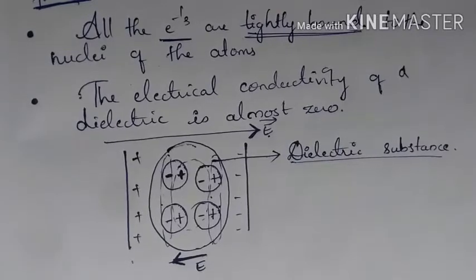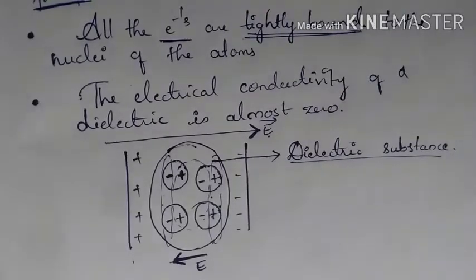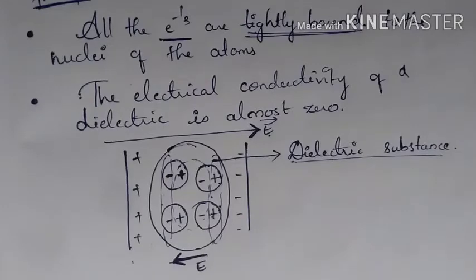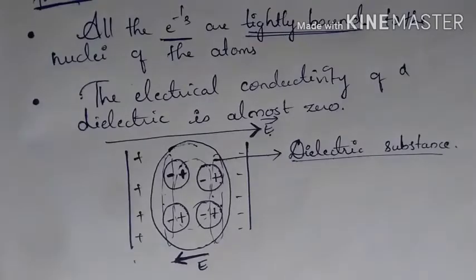Where are these dielectrics used? Dielectrics are used to increase the capacitance of a capacitor. You might have learned the concept of a capacitor in your PUC second year. There you will learn that dielectrics are used to increase the capacitance of the capacitor.